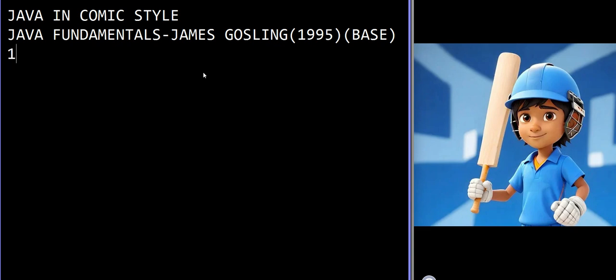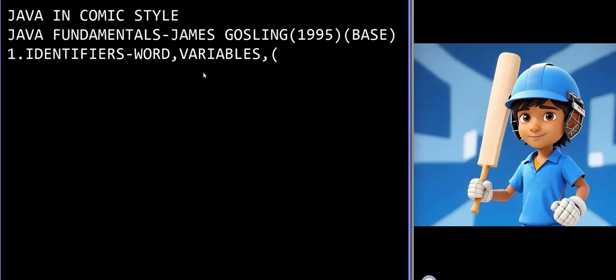The first thing is identifiers. An identifier is a word, or you can say it is a variable name, and it won't allow special symbols. Only two special symbols are allowed, that is dollar and underscore, and we can't use special symbols at the start, and we should not use any tab spaces or white spaces. Yes, that is about identifiers.